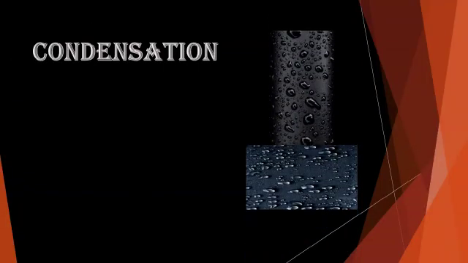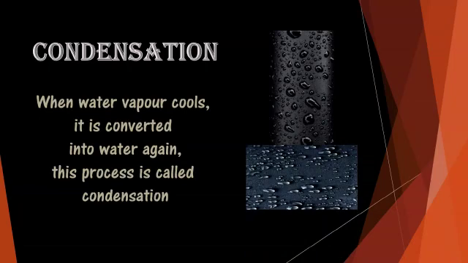Next, condensation. The vapor turns back into liquid on cooling. That is, when water vapor cools, it is converted into water again. This process is called condensation. The temperature at which the condensation takes place is called the condensation point. For pure water, the condensation point is also 100 degrees Celsius. It means that the boiling point and the condensation point of water are one and the same.